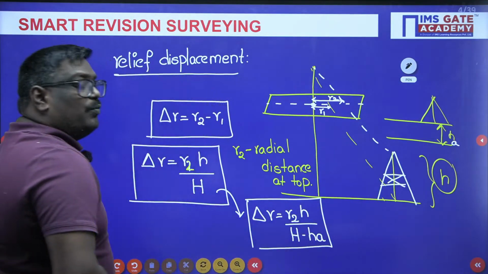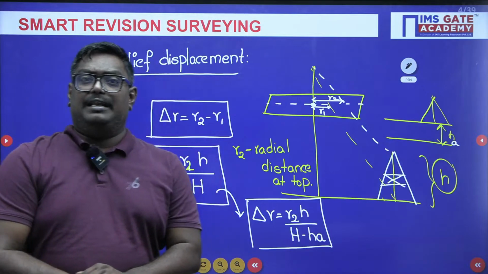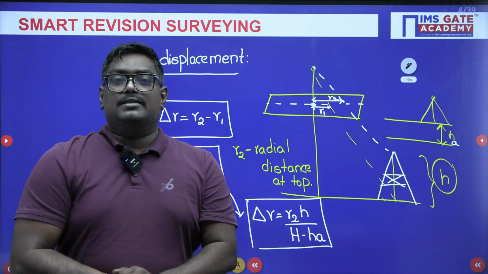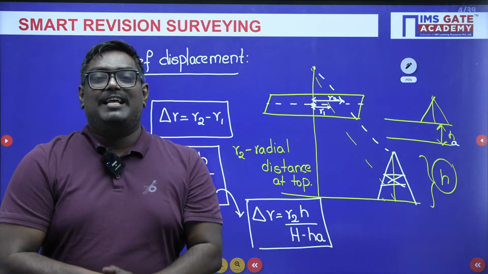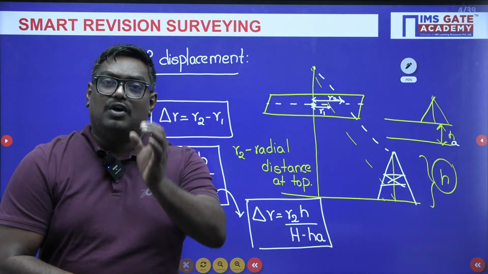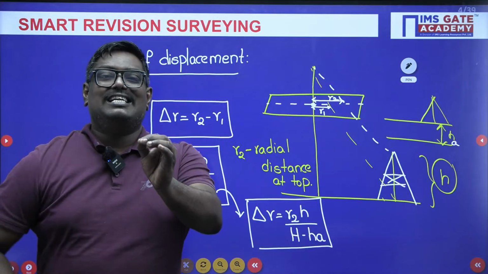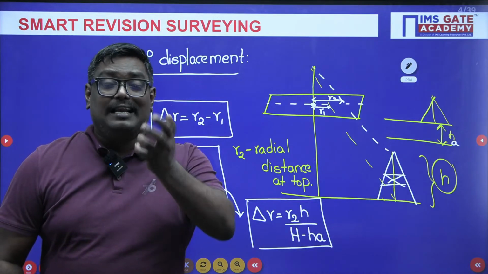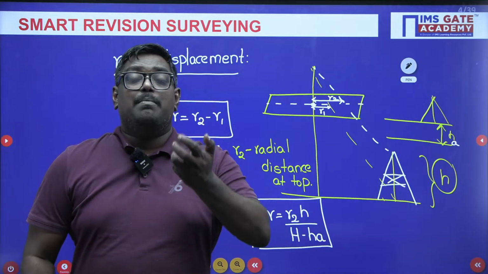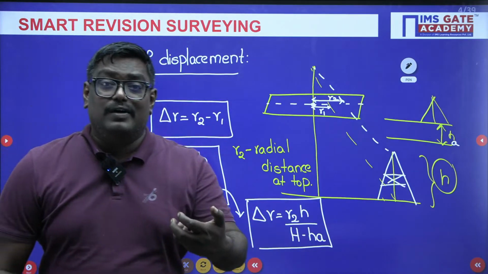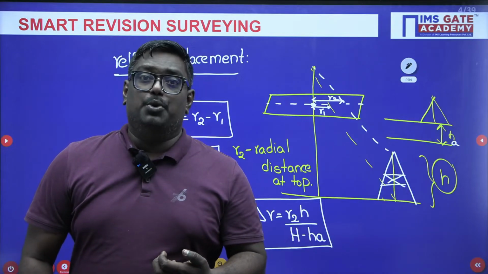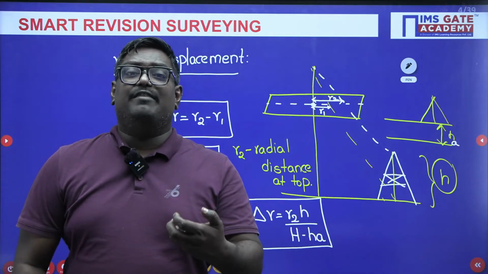So these are very, very important formulas, my dear students. Remember always, delta R is nothing but relief displacement. Relief displacement is nothing but lateral shift of the image, or it is the distance in radius, or it is the radial distance at top and bottom of the image. Through relief displacement, height of a tower, height of an object can be known. These are the applications of relief displacement.